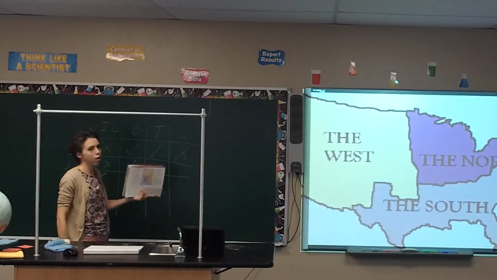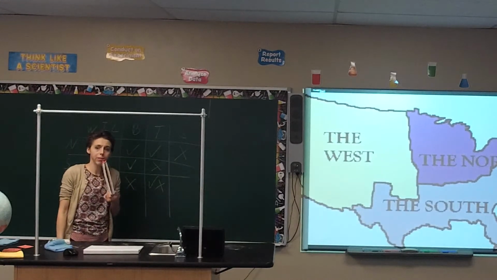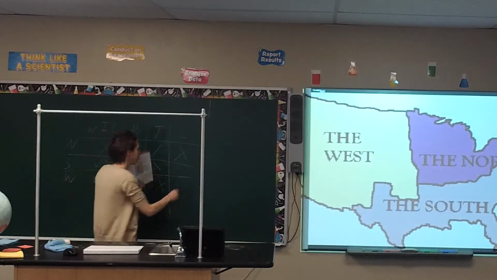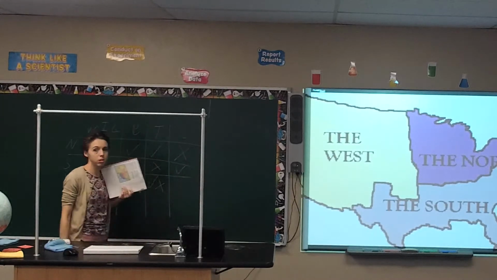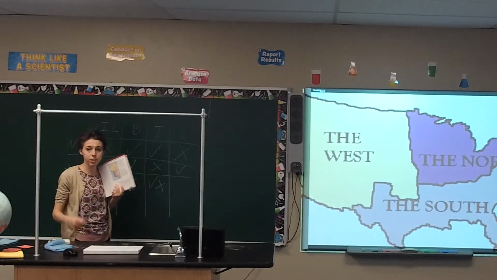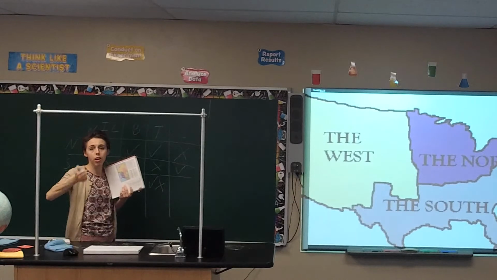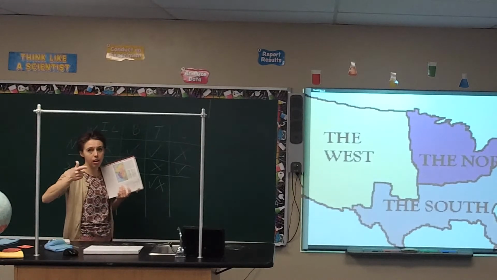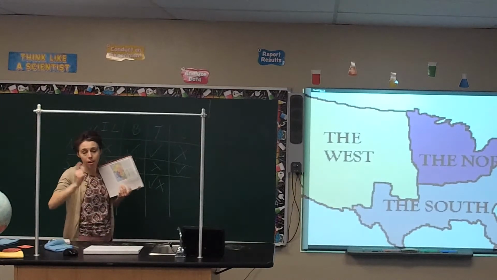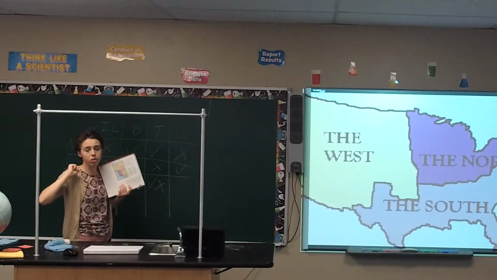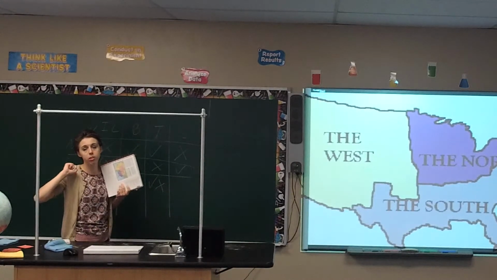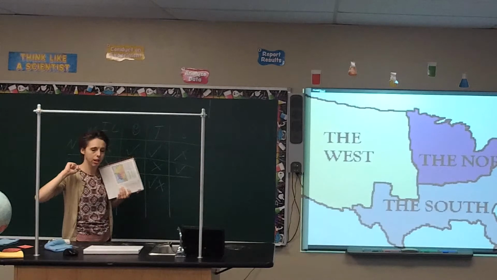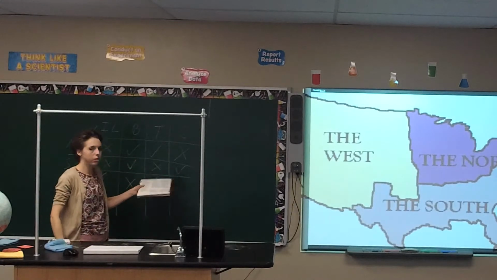Alright, so the South, for or against slavery? For, unfortunately. So we're going to talk about this with the Civil War later on, but unfortunately because the South wanted easy labor, and since they were mass producing cotton, which was an easy, fast crop, they needed slaves in order to get all the cotton picked. And so that's part of the reason why the South was for slavery. Again, unfortunately, but that's part of the reason why.